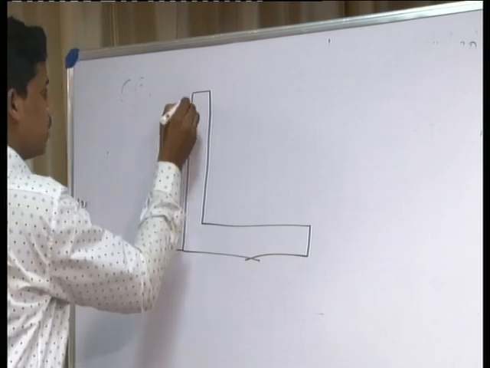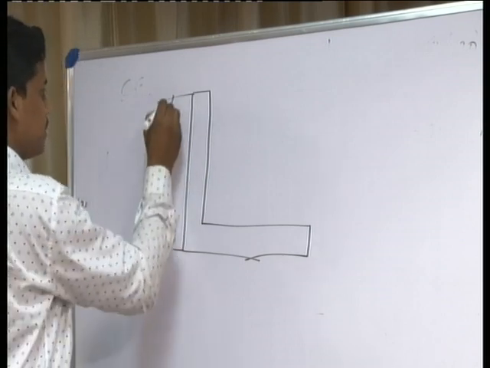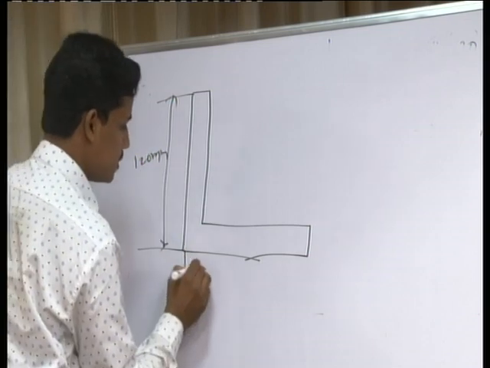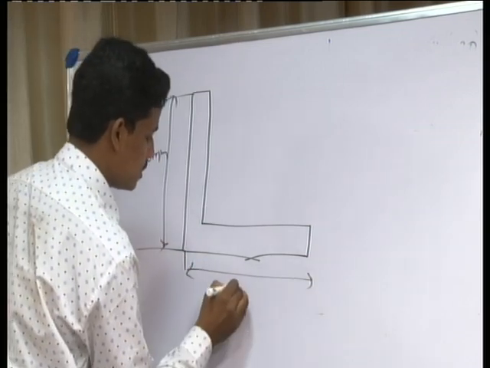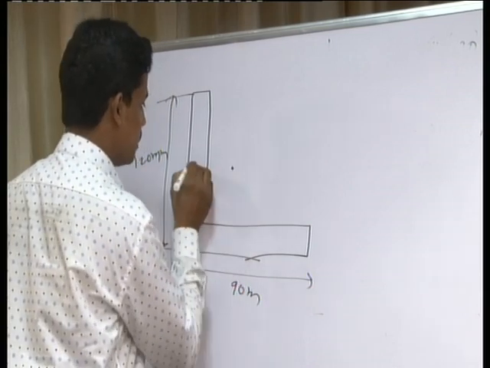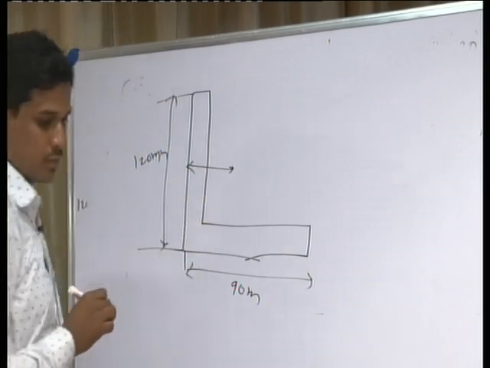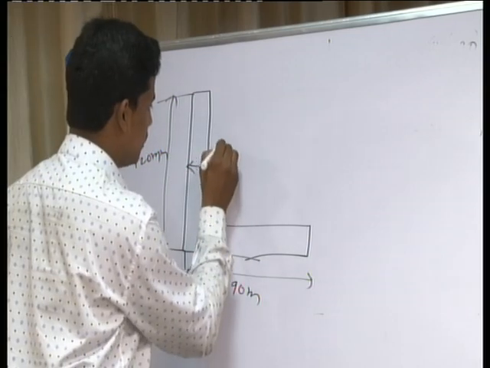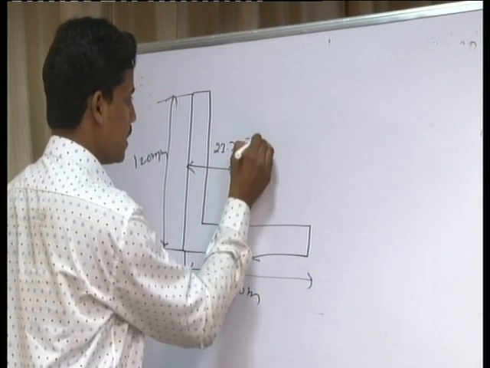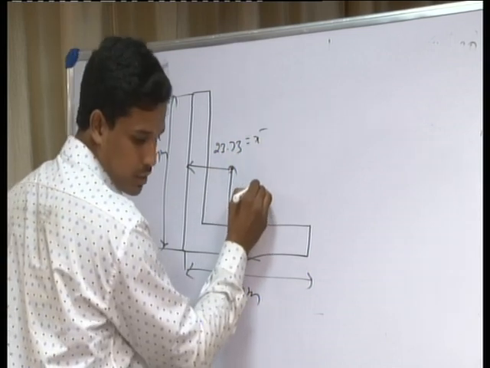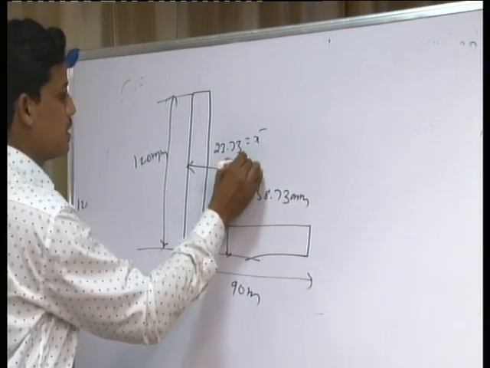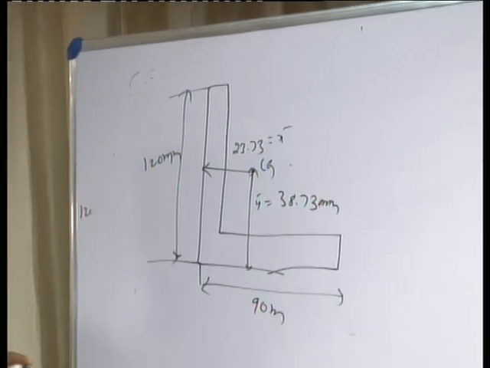This is 120, and this is 90 mm. This is x bar, 23.73, and this is y bar, 38.73. This is the CG of this L section.